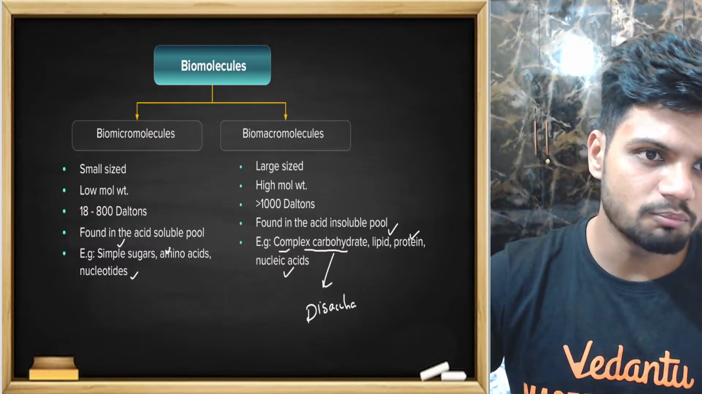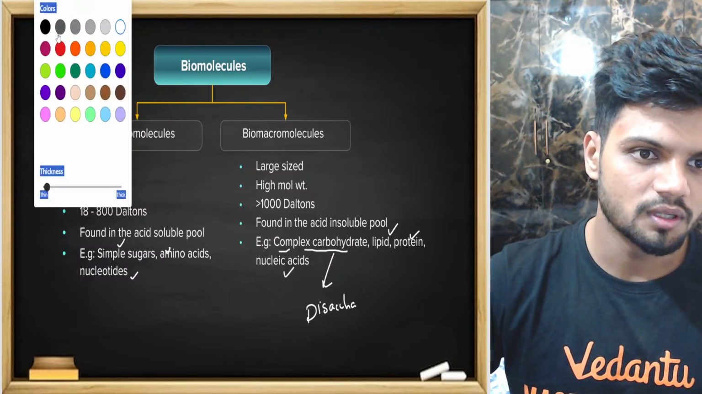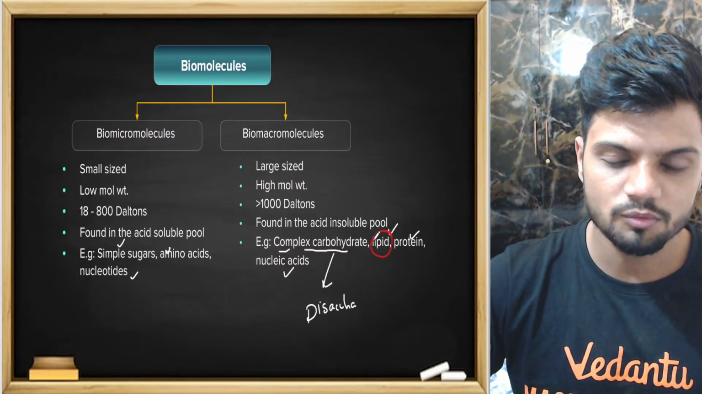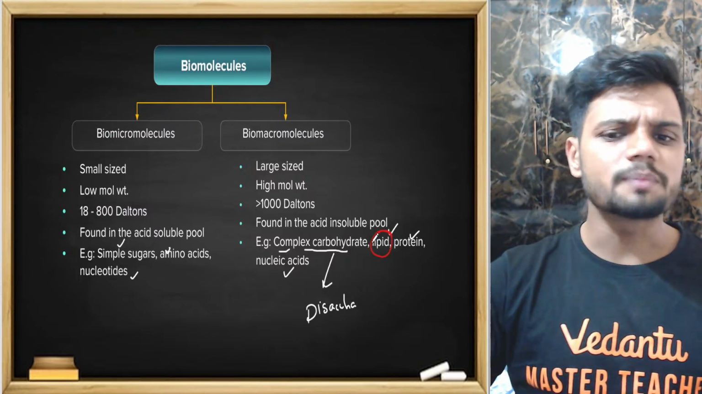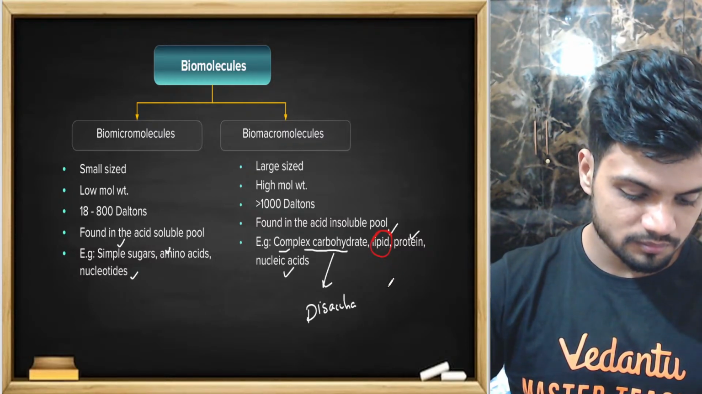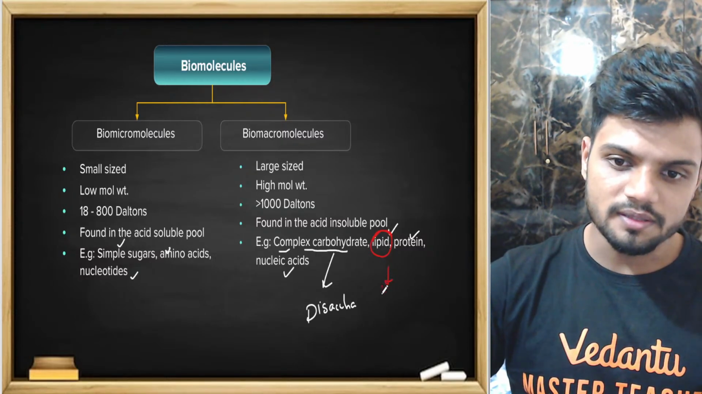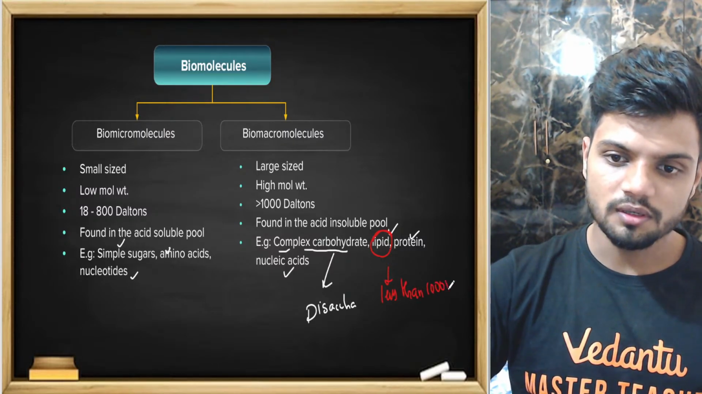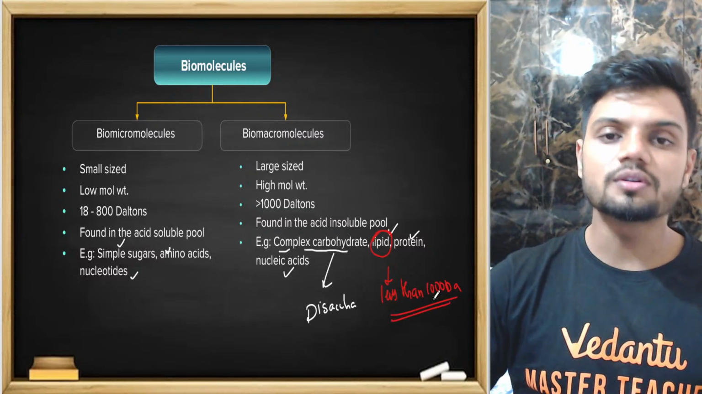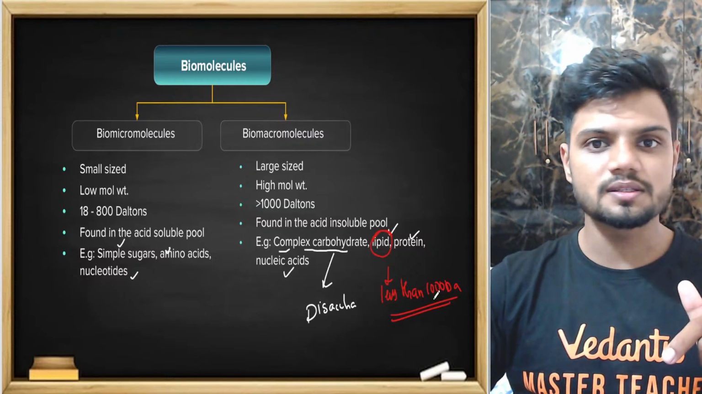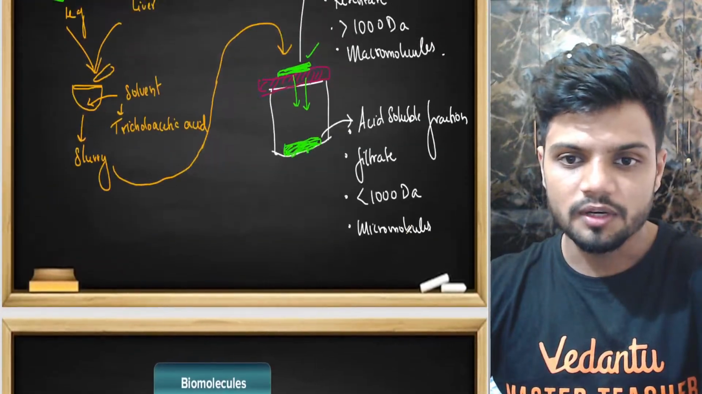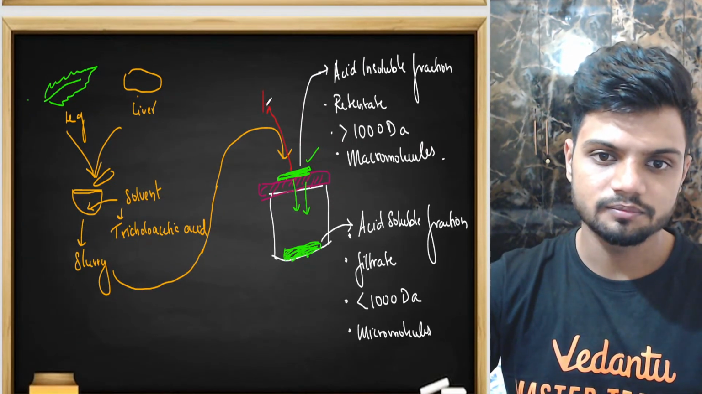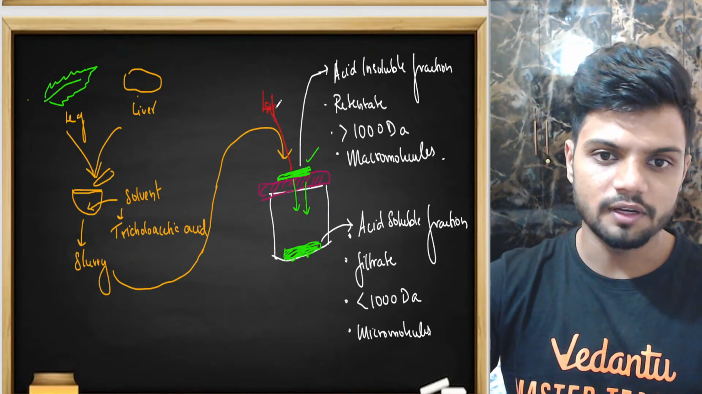But students, here one imposter is there. The imposter here is none other than the lipid. Lipid is the imposter. Why? Because lipid is very special. The size of the lipid is less than 1000 daltons. Even though the size of the lipid is less than 1000 daltons, where will it be present? Here, on the top. We can find lipid here.